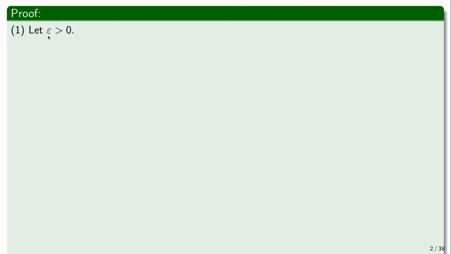For the sequence an plus bn, we need to show that an plus bn minus a plus b, which is the limit, can be smaller than any given epsilon. Okay, so we start with a positive epsilon. Now here we're going to use the definition of the limit. That's the only thing that we can use.